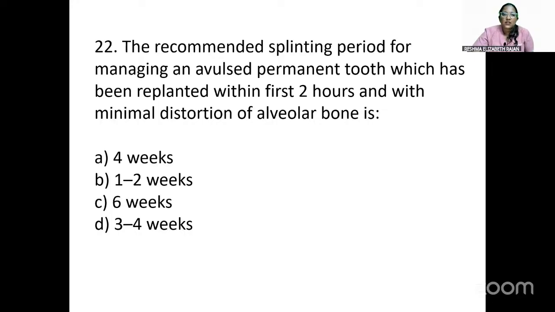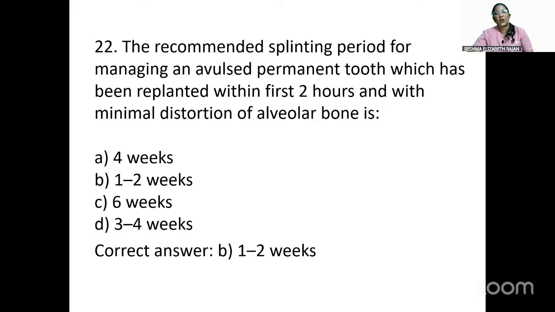So next question: the recommended splinting period for managing an avulsed permanent tooth which has been replanted within the first 2 hours and with minimal distortion of alveolar bone. In this case, the replantation occurred within the first 2 hours, and there is minimal distortion of the alveolar bone. The options given are 4 weeks, 1 to 2 weeks, 6 weeks, and 3 to 4 weeks. According to the normal splinting time, the answer will be 1 to 2 weeks, because there is minimal distortion of alveolar bone, no severe destruction, and it is replanted within the first 2 hours. So the normal splinting time is 1 to 2 weeks.